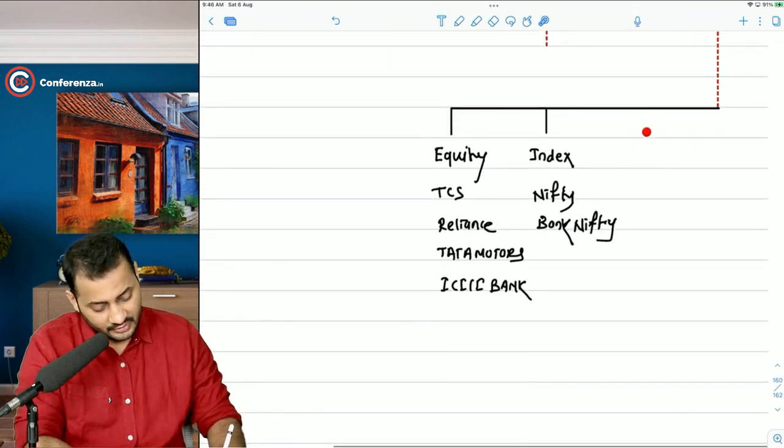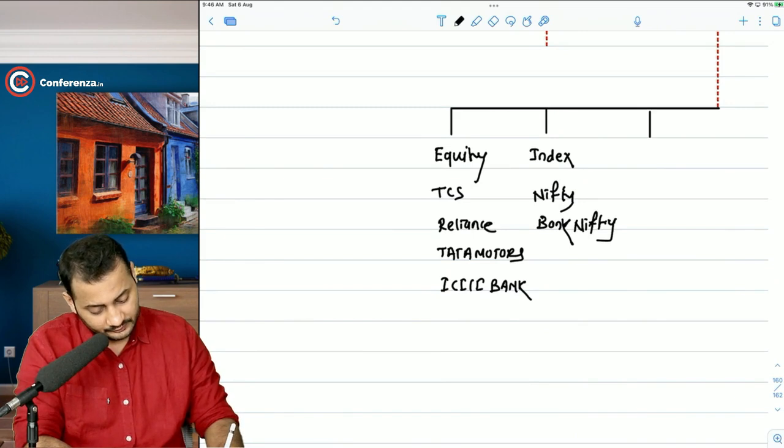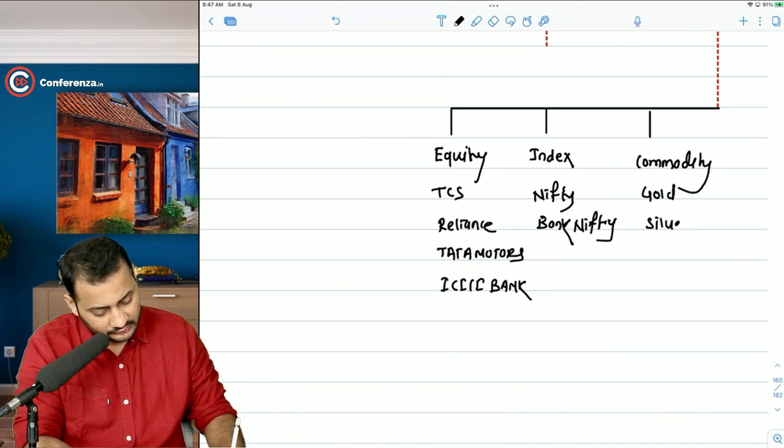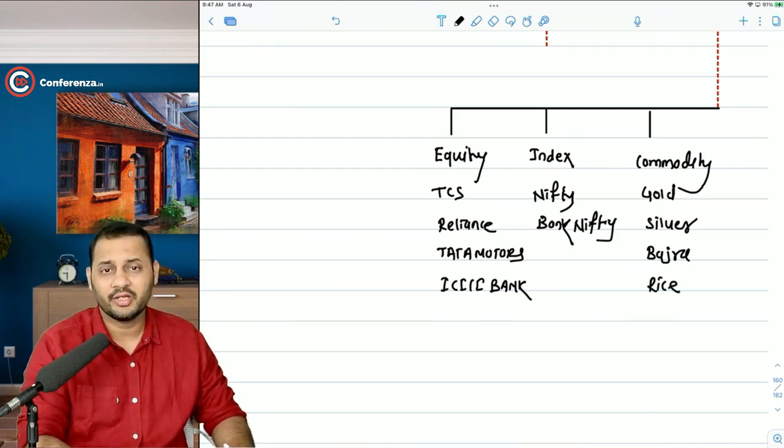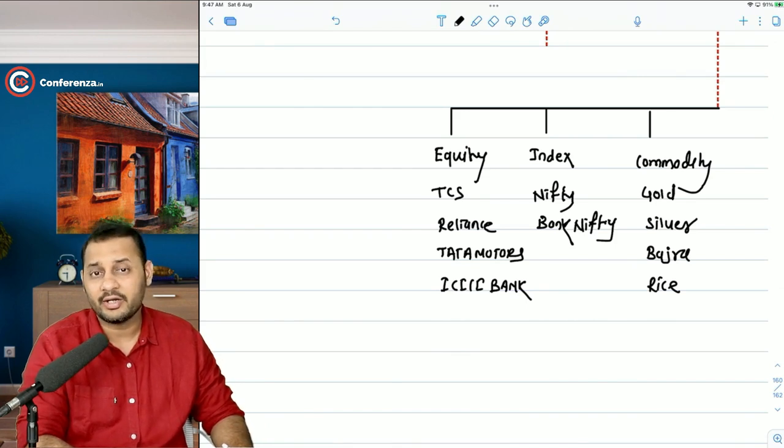It can be a commodity as well. You can enter into a contract to buy or sell any type of commodity like gold, silver, bajra, rice. Yeah, these are the commodities on which you can buy or sell a contract.